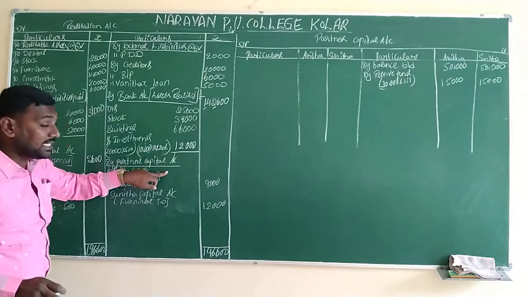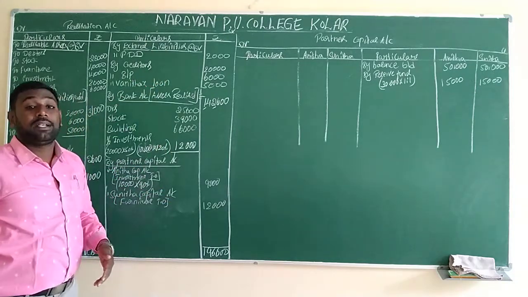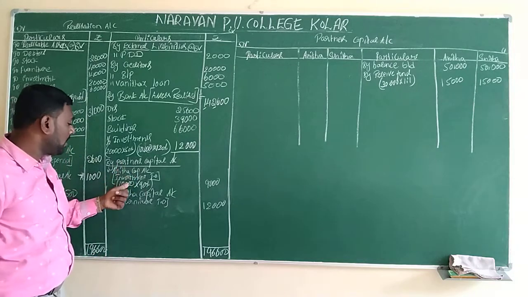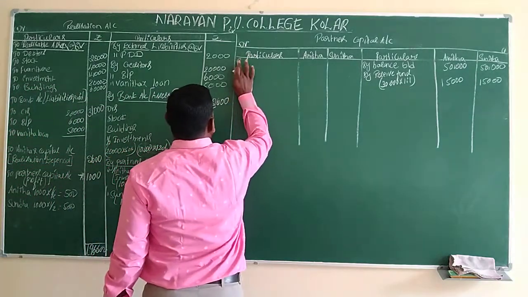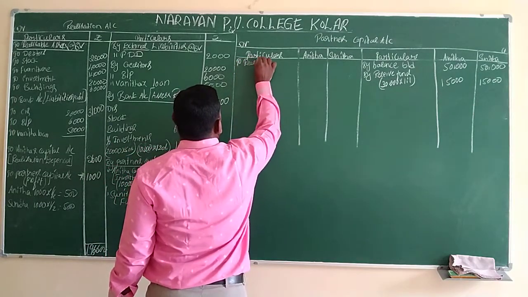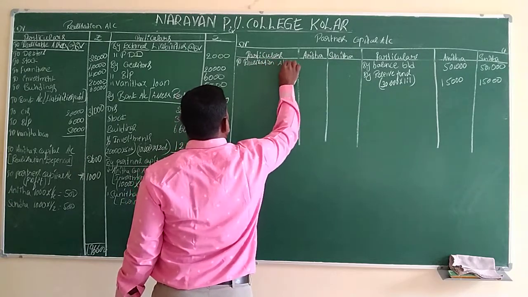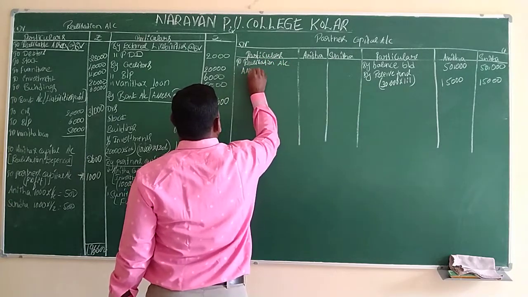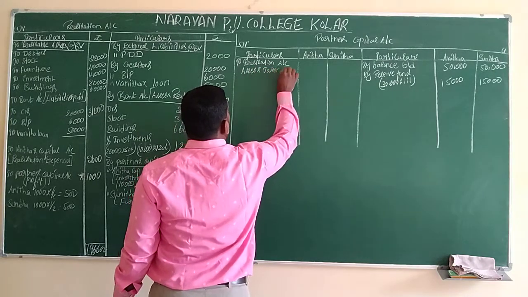Step number 5, which side is it on? Credit side. In the next one, which side will it come? Debit side. Why do we have to write this? Because the assets are taken over. So we will write to realization account. In bracket you have to mention assets taken over.